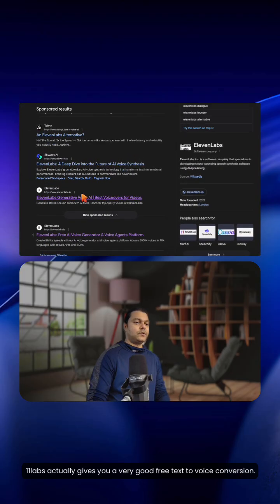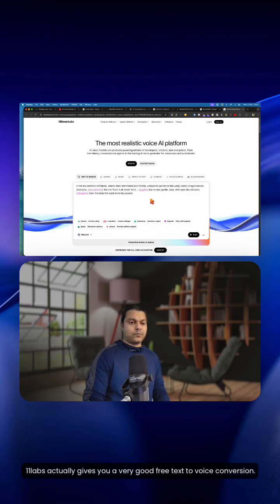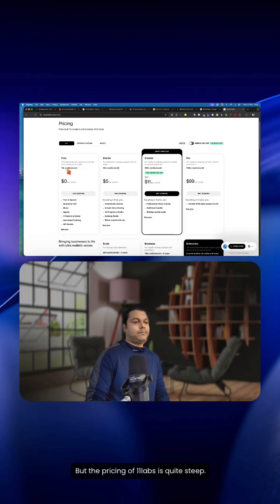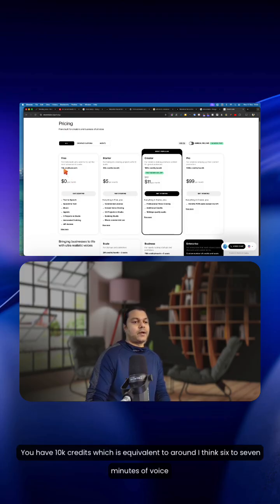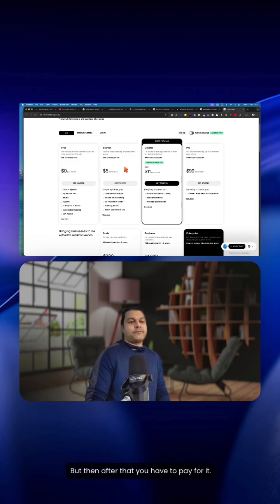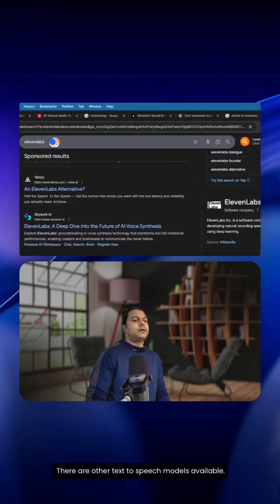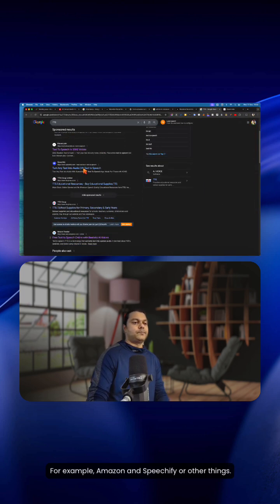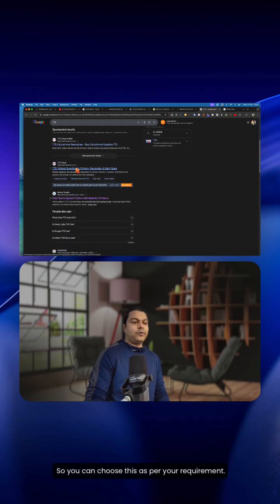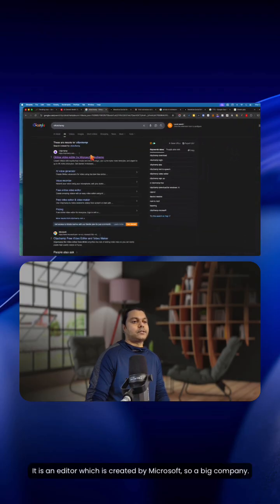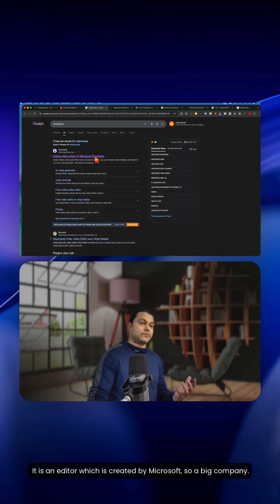11 Labs actually gives you a very good text to voice conversion, but the pricing of 11 Labs is quite steep. You have 10K credits, which is equivalent to around, I think, 6 to 7 minutes of voiceover, maybe more. But after that, you have to pay for it. There are other text to speech models available, for example, Amazon and Speechify. So you can choose as per your requirement. I would strongly suggest going for ClickChamp. It is an editor created by Microsoft, so a big company.